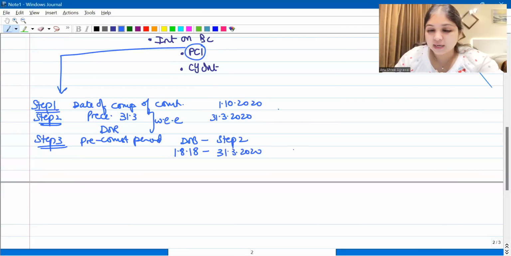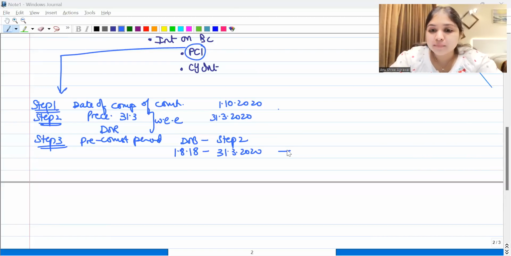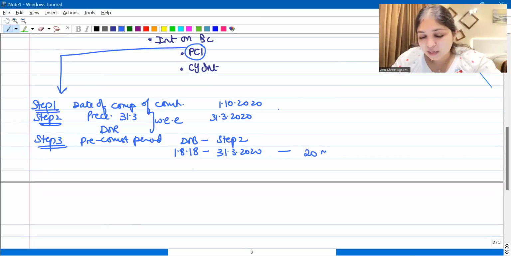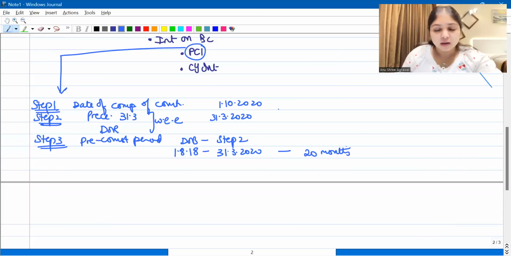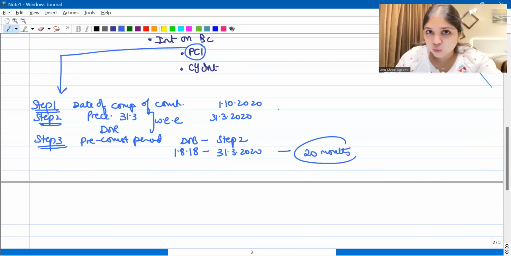Now, how long is this period? How many months is this period? This is going to be 20 months, 1 year and 8 months, right? So basically 2019-20 fully, and if you look at 2018-19, August, September, October, November, December, January, February, March, so 12 months plus 8 months, this period is totally 20 months.